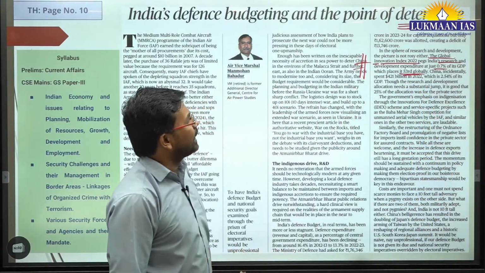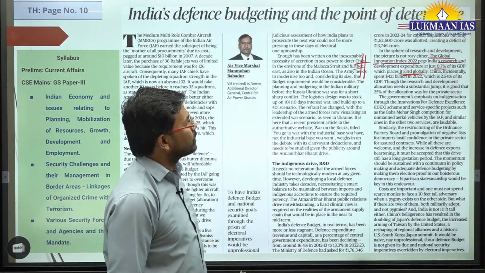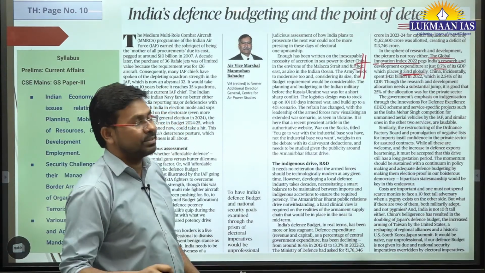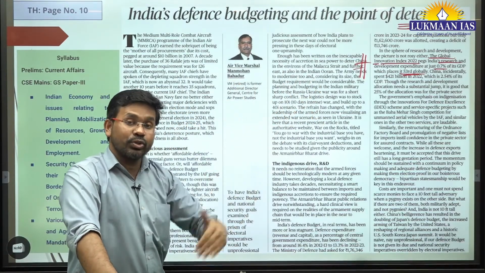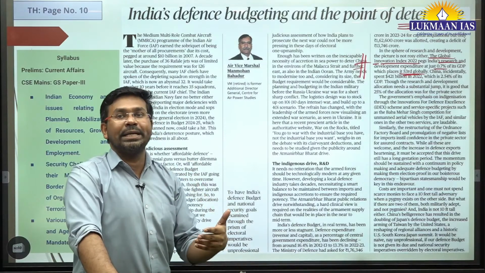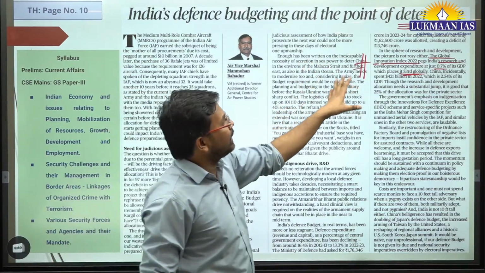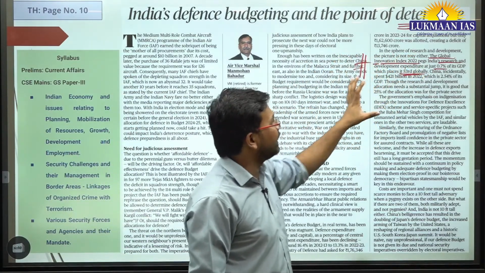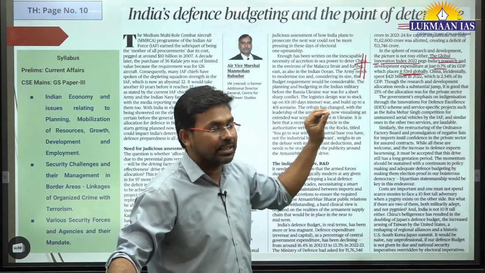China spends 421 billion, which is 2.54% of its GDP. So China spends much more than what India spends in defense research and development.